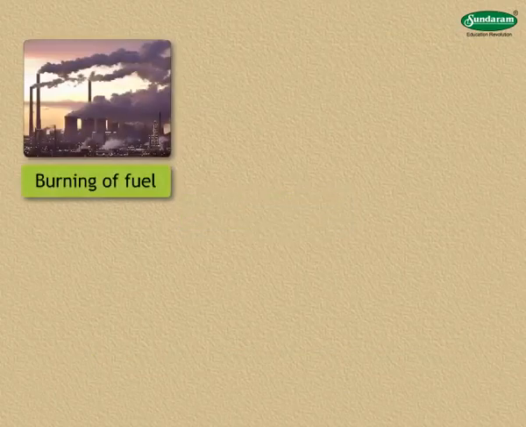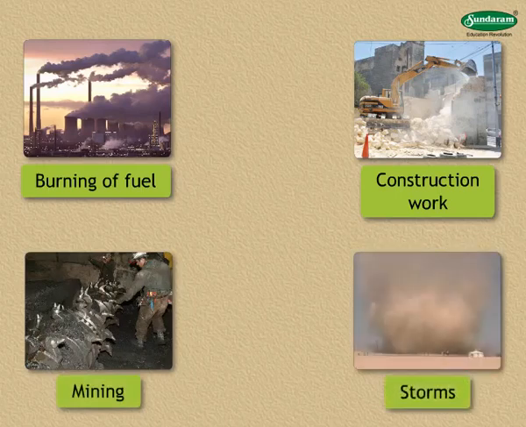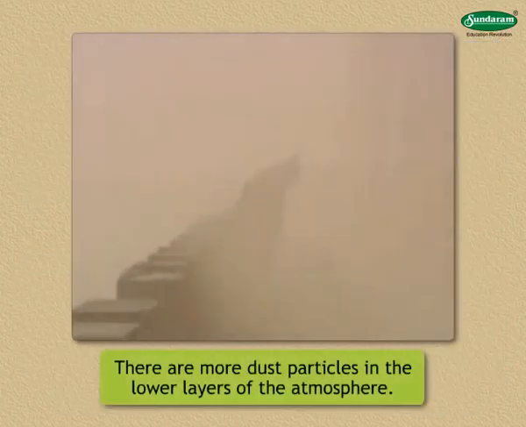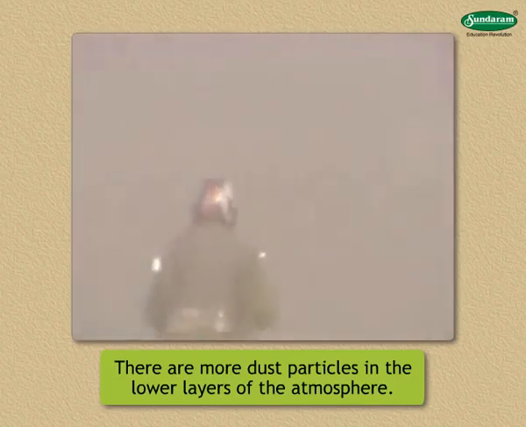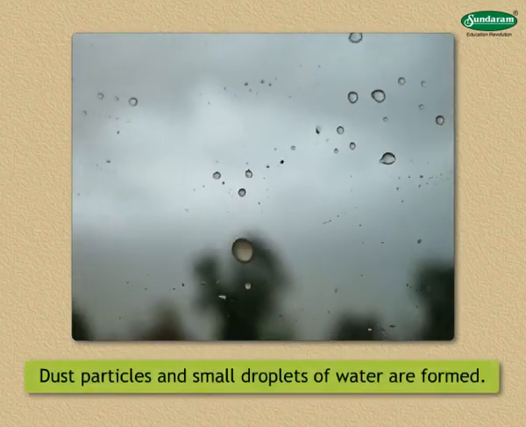Due to burning of fuel, construction work, mining, storms, volcanoes, etc., innumerable dust particles are added to the atmosphere. There are more dust particles in the lower layers of the atmosphere. Water vapor collects around these dust particles and small droplets of water are formed.